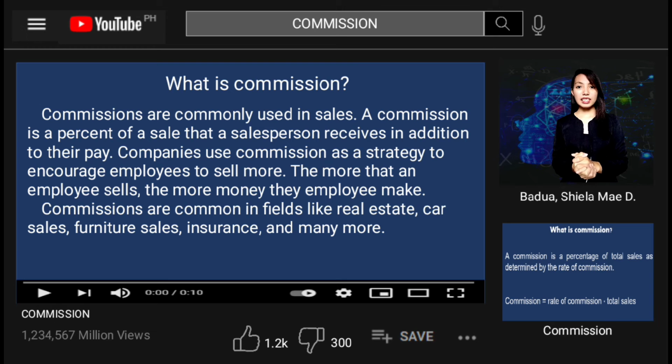Commissions are commonly used in sales. A commission is a percent of a sale that a salesperson receives in addition to their pay. Companies use commission as a strategy to encourage employees to sell more. The more that an employee sells, the more money the employee makes. Commissions are common in fields like real estate, car sales, furniture sales, insurance, and many more.